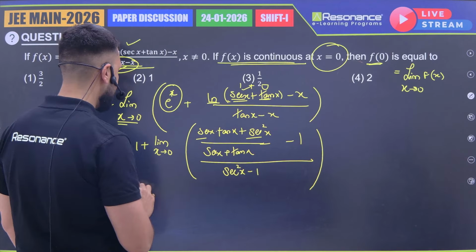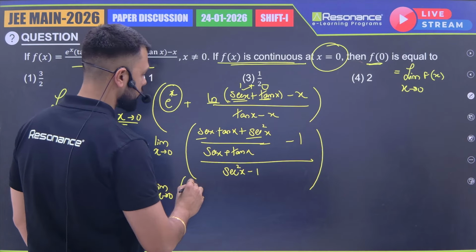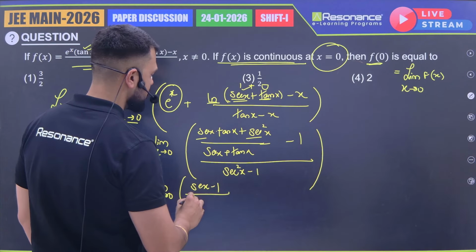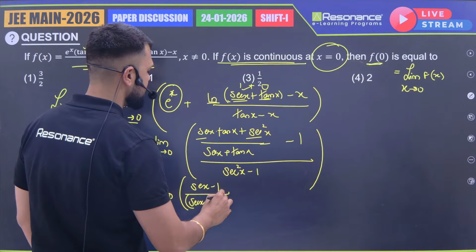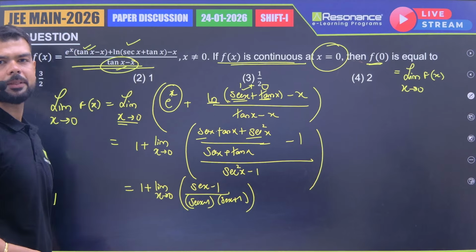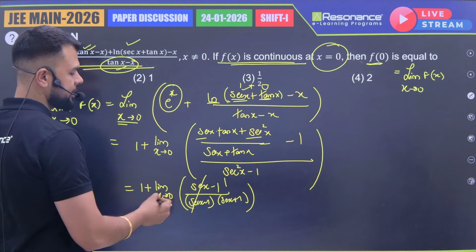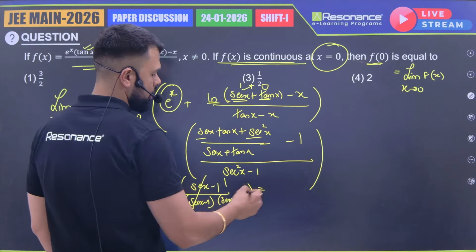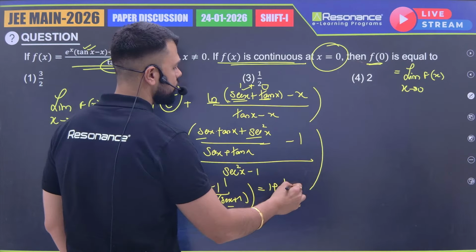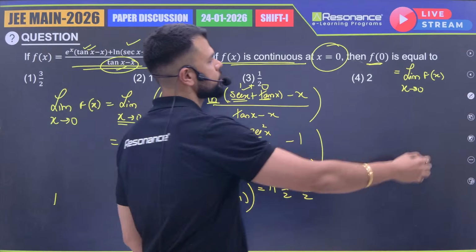After taking sec x common, we'll get one term of sec x plus tan x, which will cancel out. So we'll be having 1 plus limit x tending to 0 sec x minus 1 upon sec x minus 1 and sec x plus 1. What I have been doing? I have factorized this as a square minus b square, a minus b, a plus b. Now this term will cancel out. If I just put x equal to 0 in this, I'll be getting 1 plus 1, 2. So 1 plus half, which will be how much? 3 by 2.